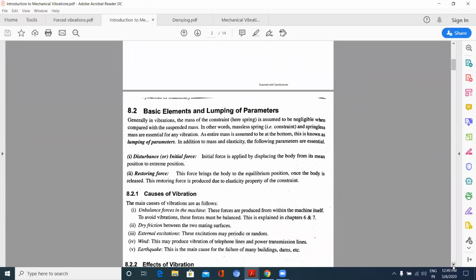Now coming to some basic types of vibrations. We have longitudinal vibrations, transverse vibrations, and torsional vibrations. What is a longitudinal vibration?